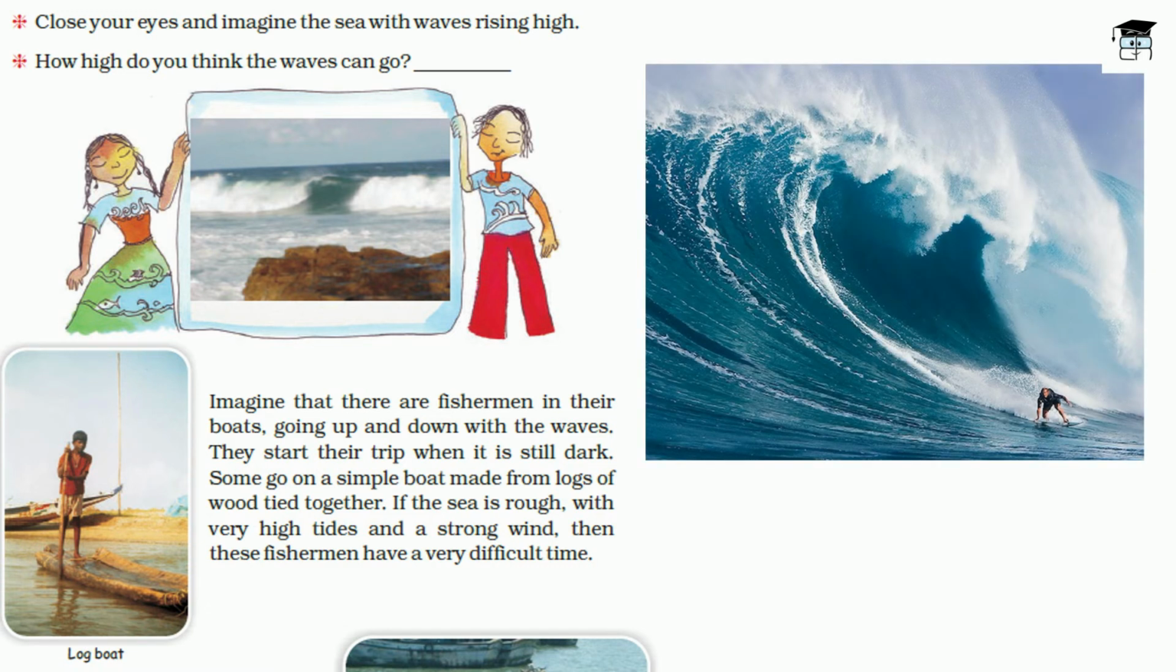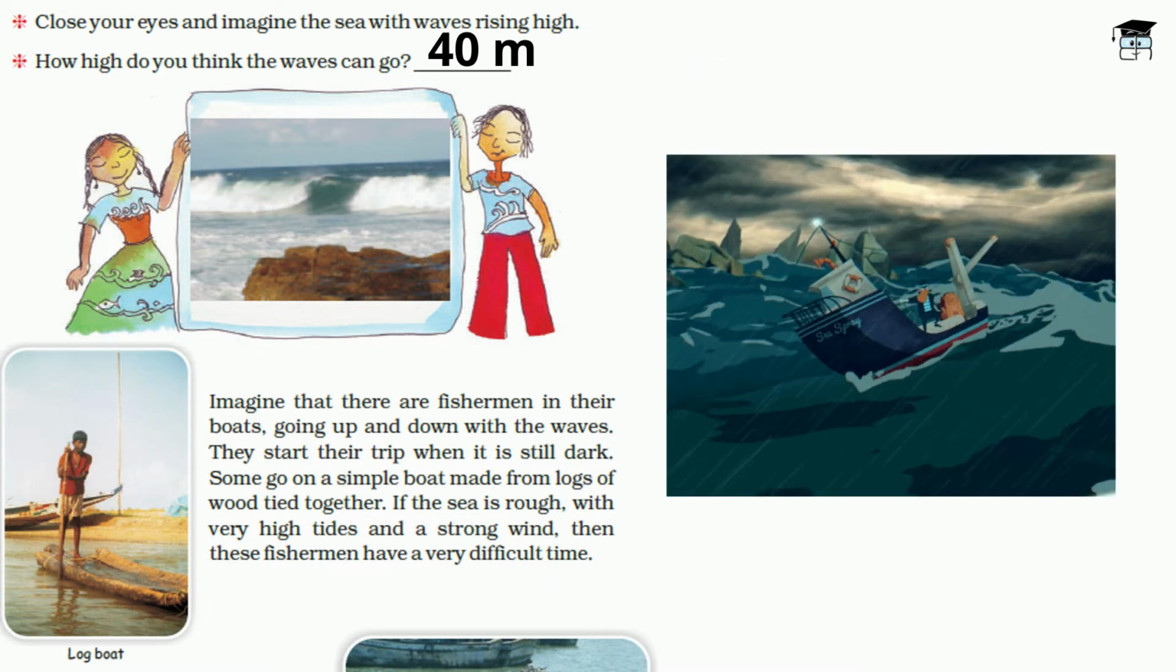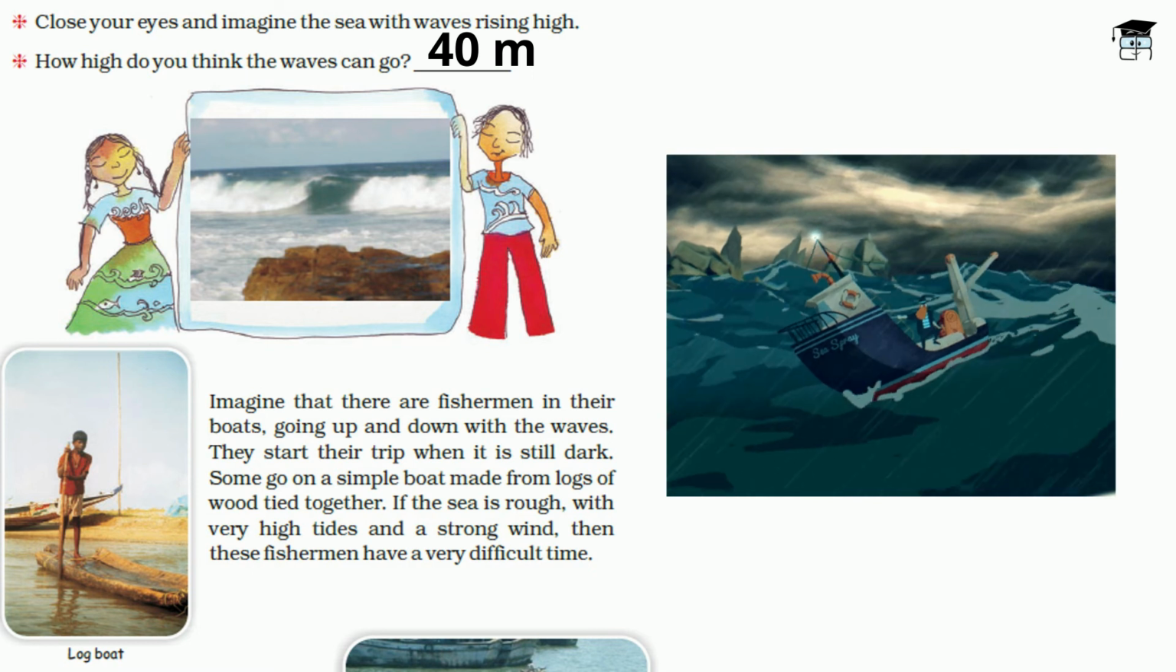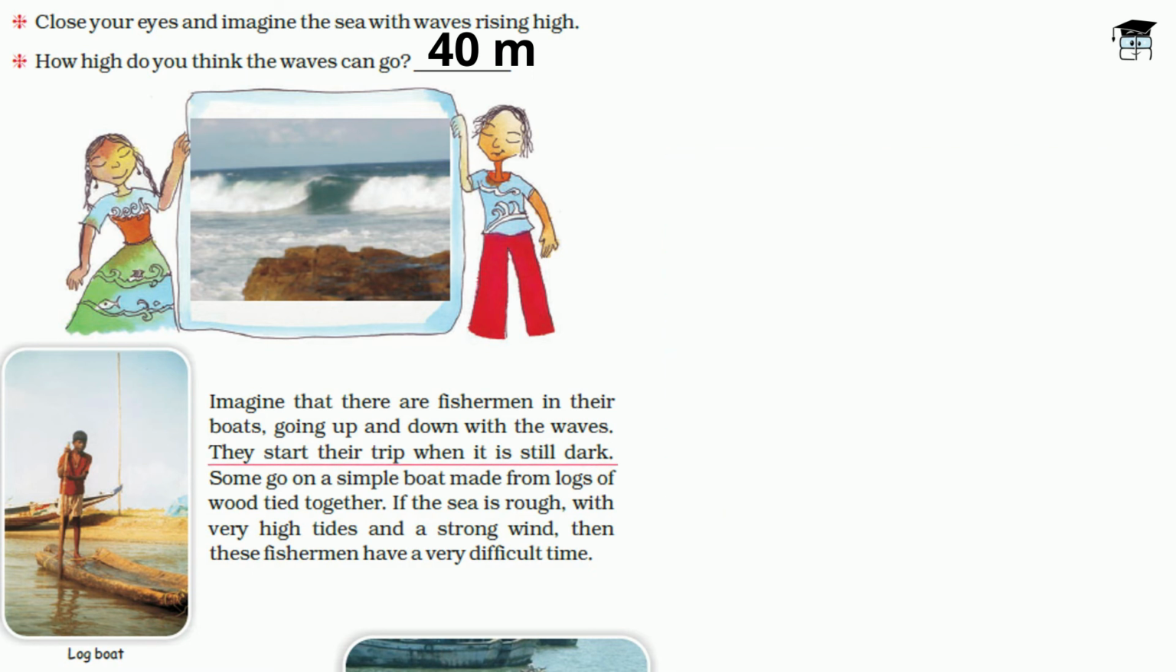Look here, a wave is shown in this picture. The wave is so high as compared to the man. So maybe, let's say, 40 meters is how high the waves can go. Imagine that there are fishermen in their boats going up and down with the waves. They start their trip when it's still dark early in the morning. They go when even the sun hasn't come out.